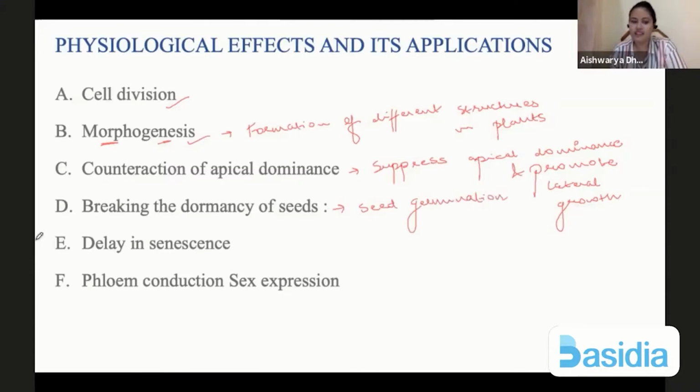And the main function is that it delays senescence or delays aging. So how cytokinin was discovered, or how we prove that cytokinin delays senescence, is by taking certain pieces of leaf and one experimental petri dish.